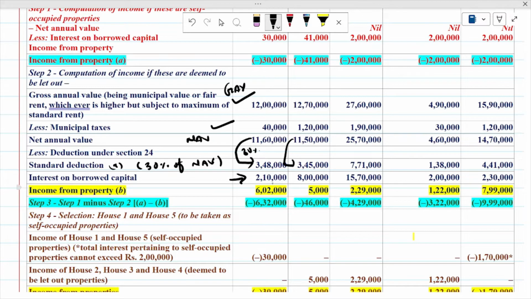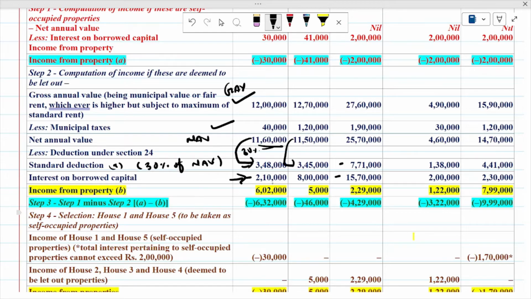So now you have to deduct these two amounts from the first one, 11 lakh 60,000 minus this and this, you will get 6 lakh 2,000. Then 11 lakh 50,000 minus 3 lakh 45,000 and 8 lakh, you will get 5,000. 25 lakh 70,000 minus 7 lakh 71,000 and 15 lakh 70,000, you will get 2 lakh 29,000. And the same way you will get 1 lakh 22,000 and 7 lakh 99,000.